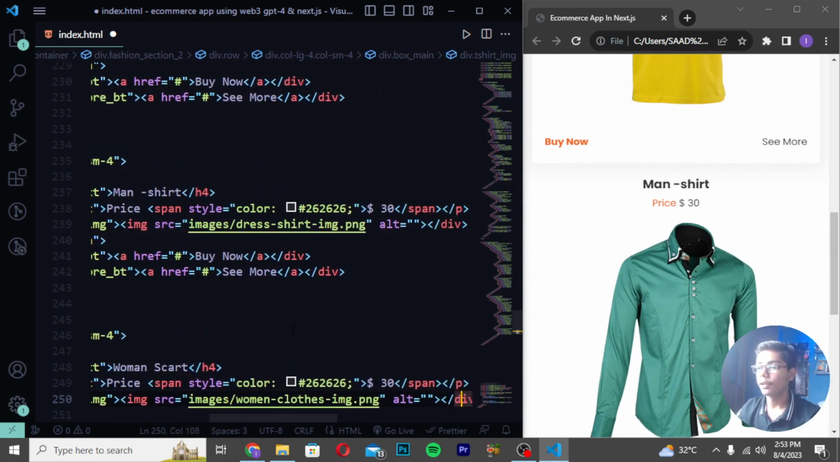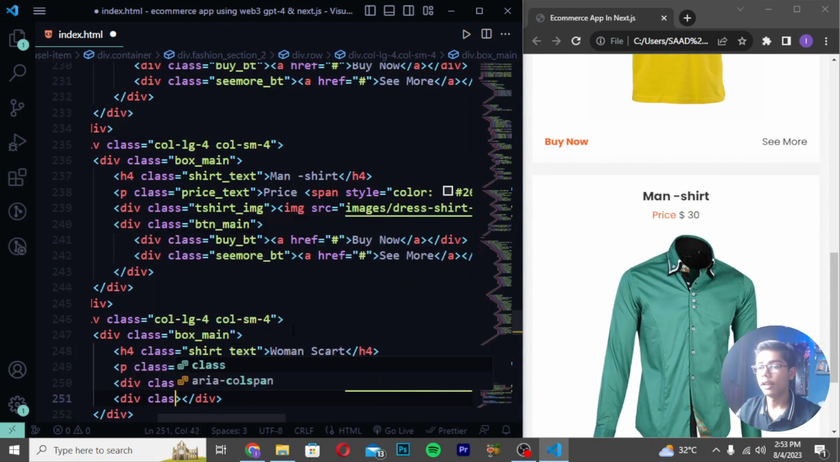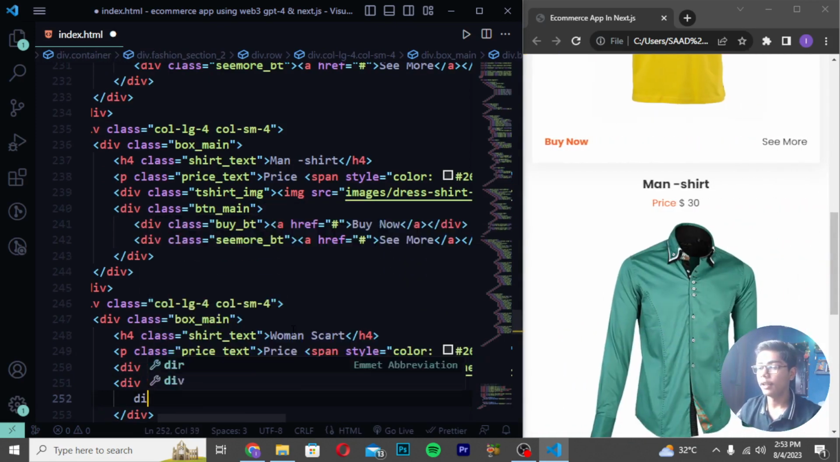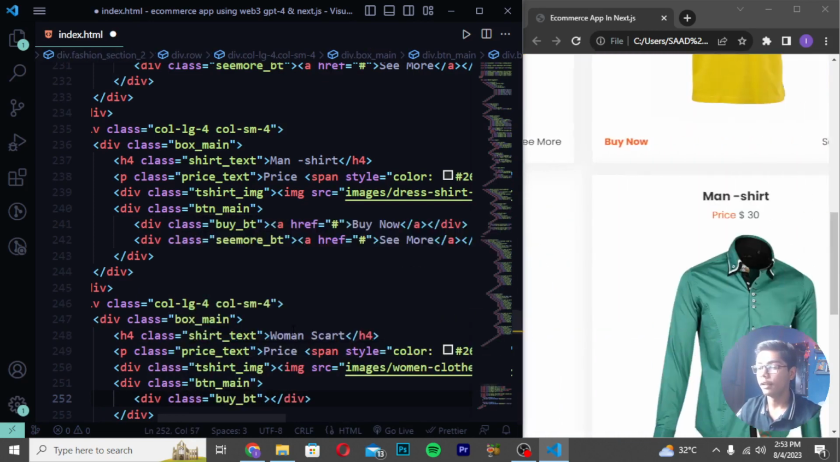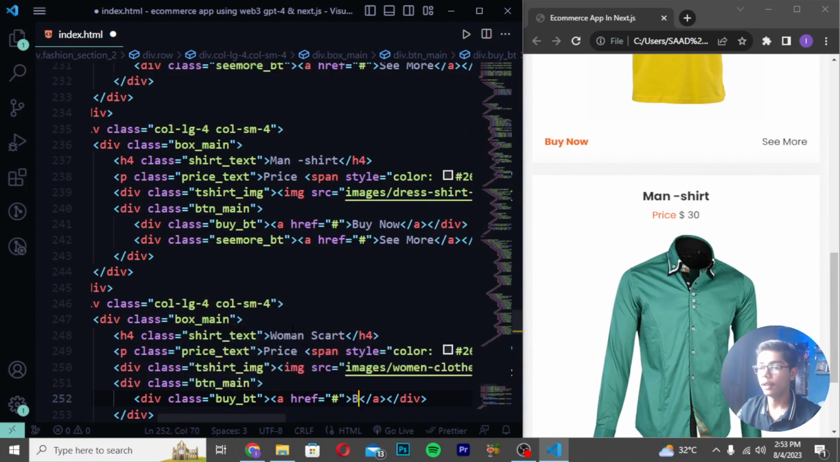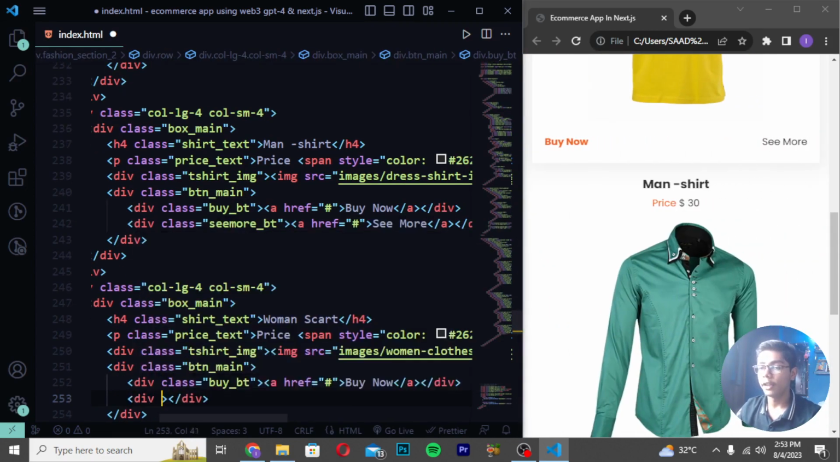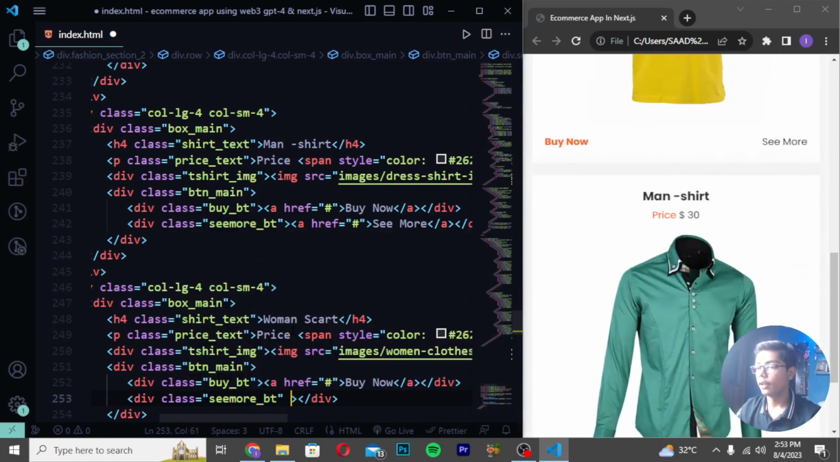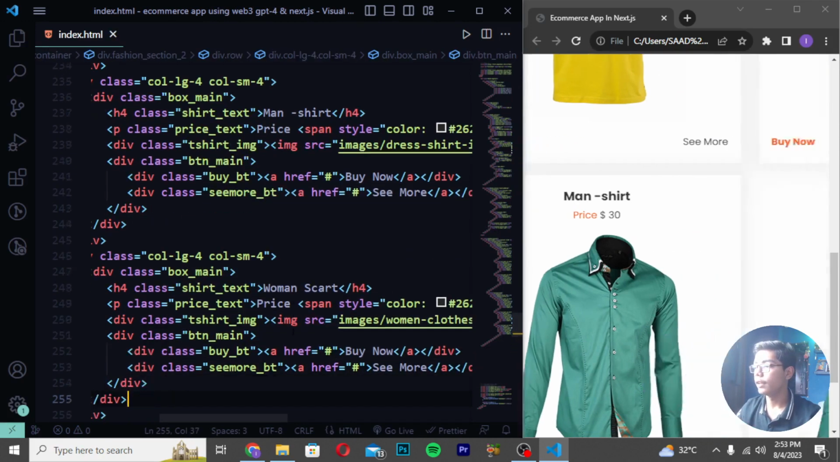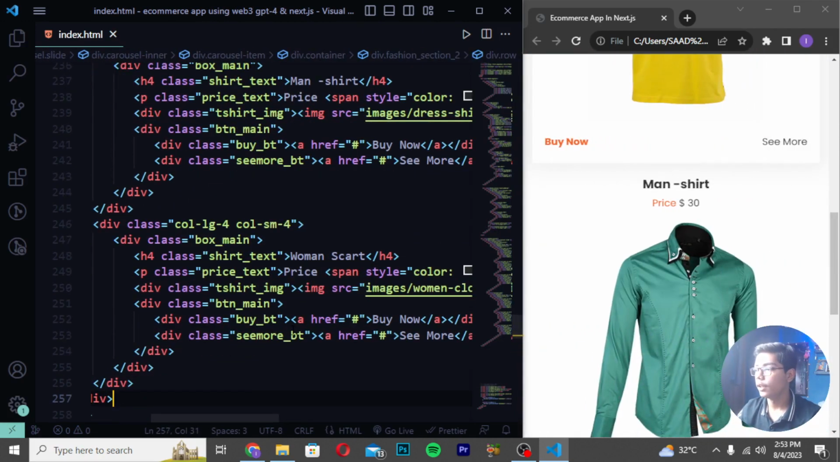Then you have to move after this close div tag down, and I will be creating this as div class btn name, and then I will be writing here div class, and I will be writing it as buy underscore BD. Right here a tag, and I will be writing here buy now. So I will be writing it as it is. Then you have to create another div class here which should be as C mode underscore BD, and I will be writing it like this, and write here C mode. Save here.